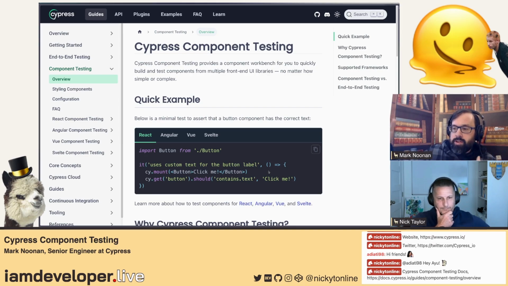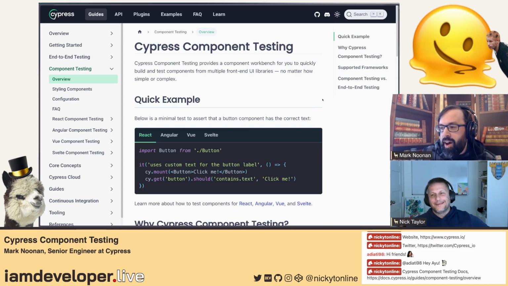PRs open, and there's a lot of discussion within the Cypress plugin ecosystem about how to make that easy, so new frameworks can have support that they own, as opposed to waiting on us and honestly having our team become overwhelmed by supporting 12 frameworks that we then own forever, right? The whole lifetime of them, every breaking change we're keeping up with.